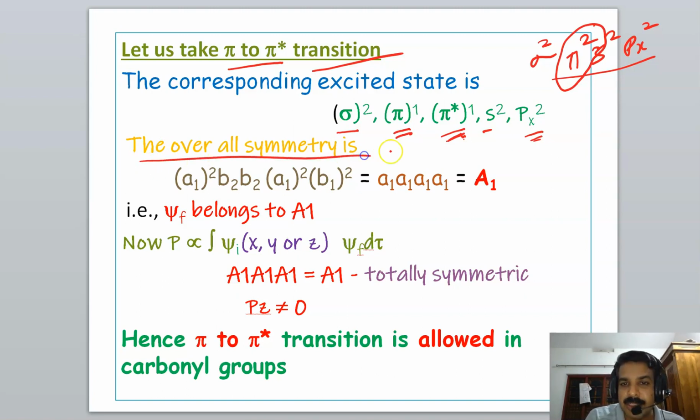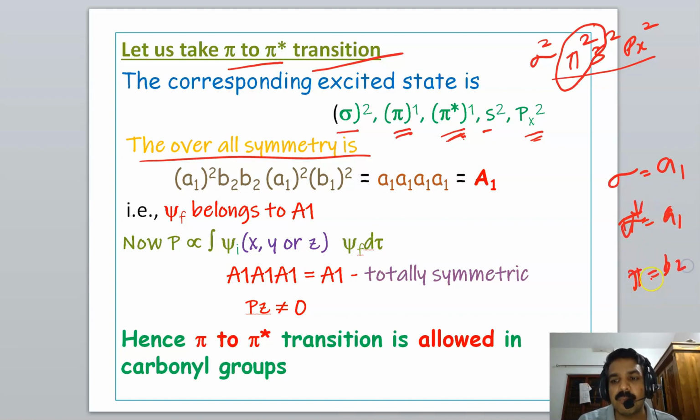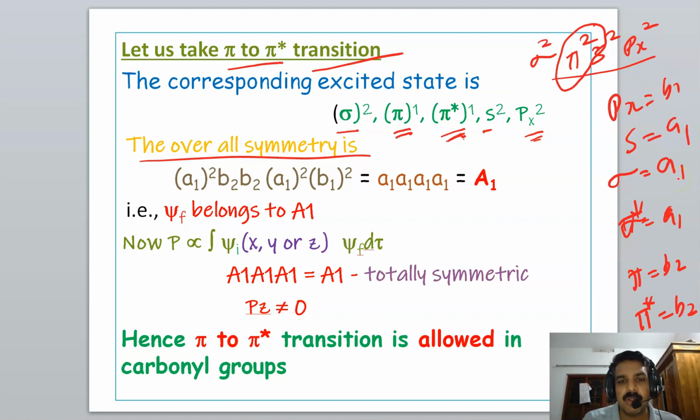So the overall symmetry is as follows. I told you sigma has A1 symmetry, sigma star also has A1 symmetry, pi is B2 and pi star is also B2, Px is B1 and S is A1. So it is sigma squared. Sigma is A1, so A1 squared. And pi 1.